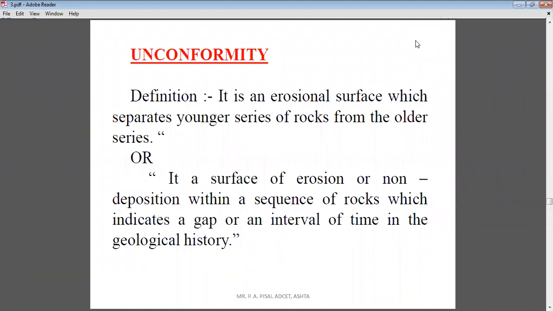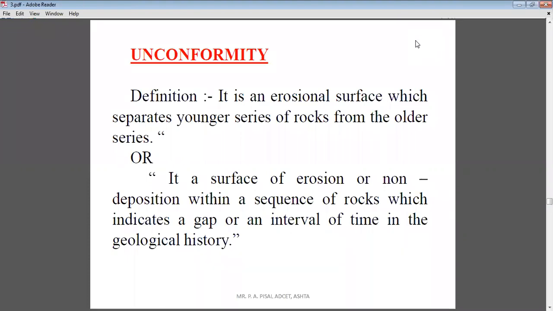First we discussed in this unit strike and dip. After that we discussed folds and their types. After that we discussed faults and their types, and now it's time to start our new content related to structural geology, that is the unconformity. In this we are going to discuss what the meaning of unconformity is and what the different types of unconformities are which are important from your civil engineering point of view. Okay, now first we will discuss unconformity. What is the meaning of unconformity?